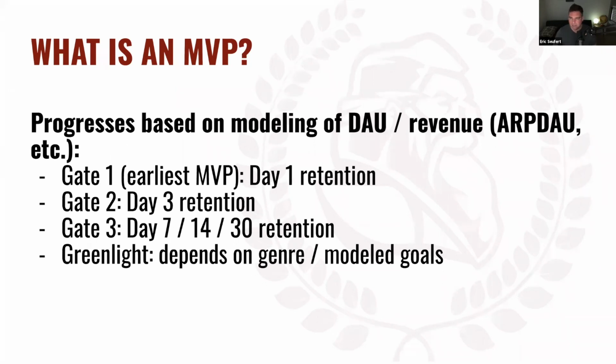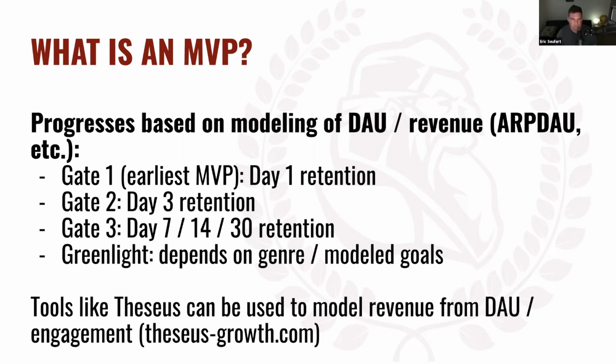This game is non-viable because retention is not good enough. At least then you're making a decision based on assumptions that are informed by data. That's a scientific, systematic approach to growing your game. And tools like Theseus, which I built, help people do these kinds of DAU and revenue projections.